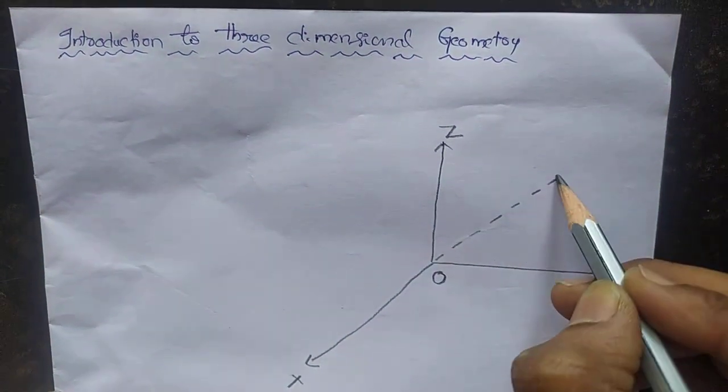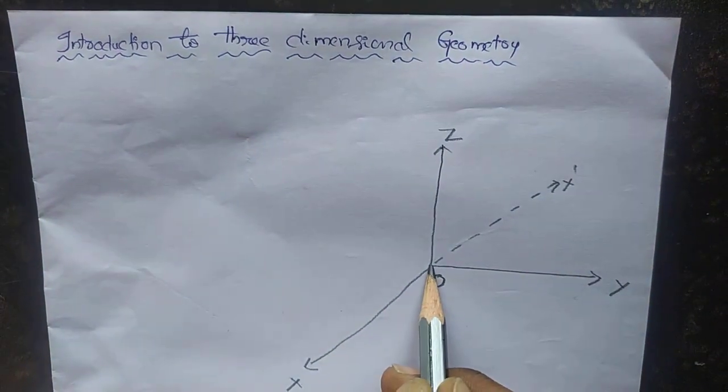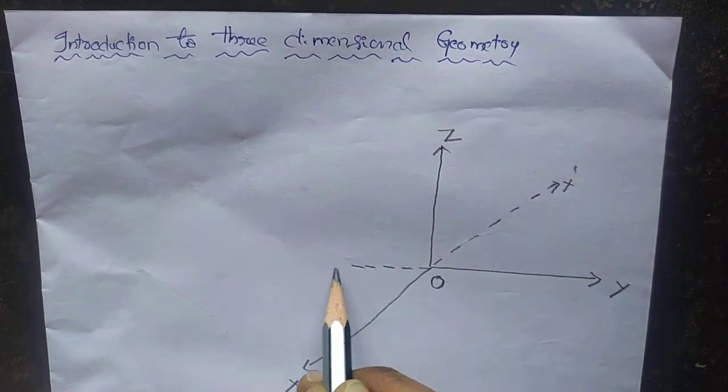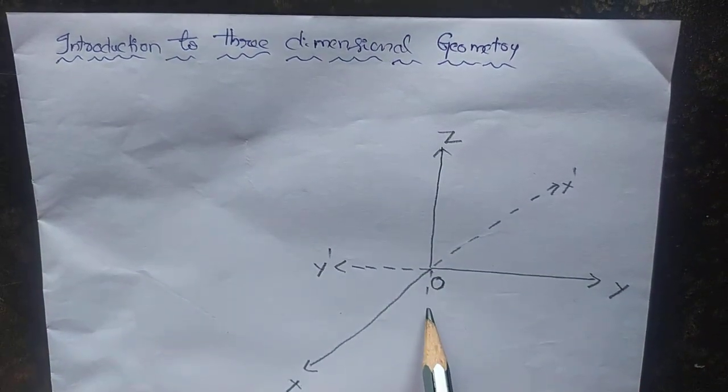X, then it will be X dash. Y, then it will be Y dash. Z, then it will be Z dash.